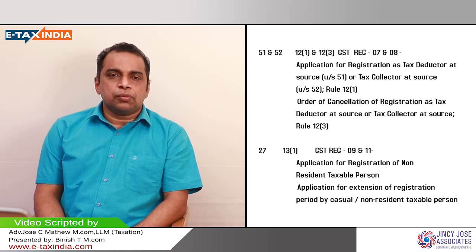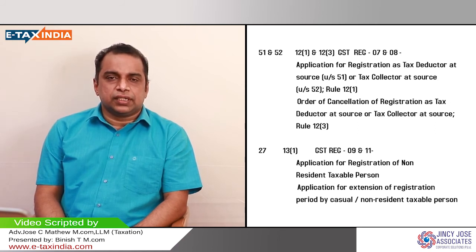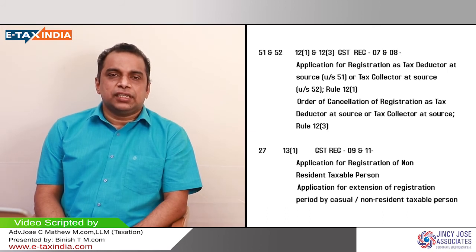Another case is suo motu registration. Suo motu is a Latin term. Suo motu means voluntary registration, we could say. That particular person is registering voluntarily. Here the person is not the taxpayer. Here the proper officer is assigning a registration number, a temporary registration number, to a taxpayer who has not taken registration under GST, or he is trying to evade tax.